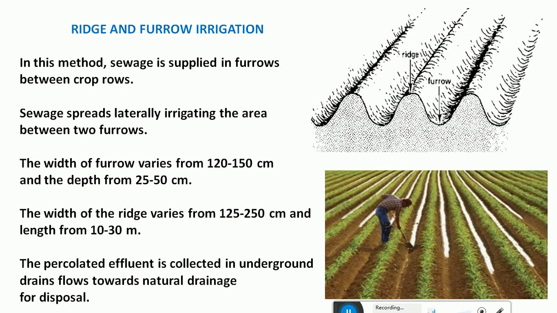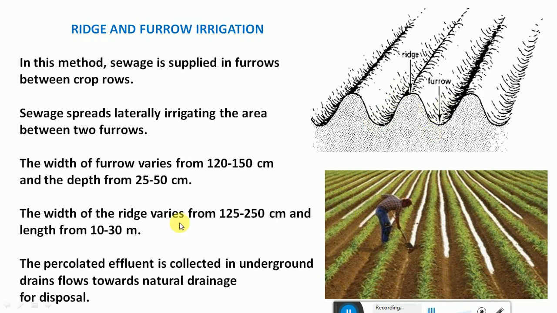And we also have the ridge and furrow method. Here the land is divided into ridges and furrows as shown in this figure. The width of the furrow varies from 120 to 150 centimeters. This top part is called the ridge, and the lower part is called the furrow. The plants are grown on these ridges, whereas the water will be allowed to stand in these furrows.